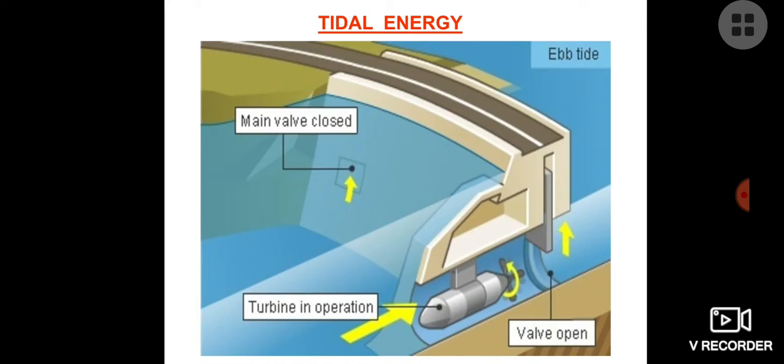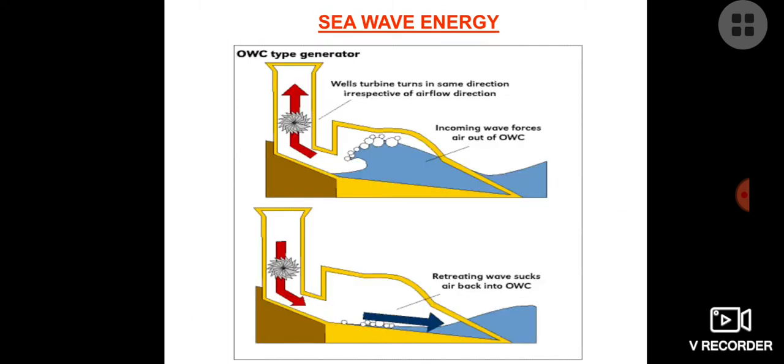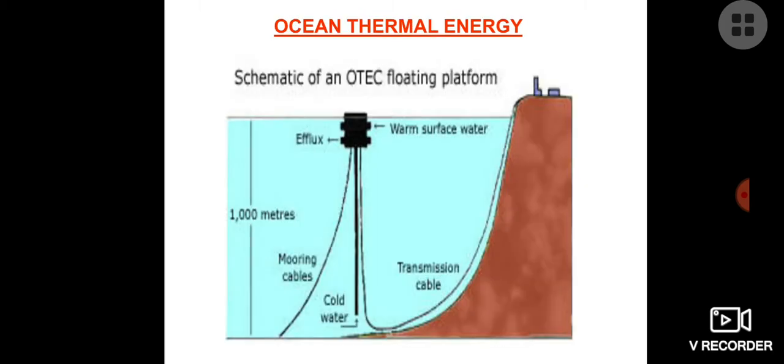So now you can see there is tidal energy. There is the main valve enclosed, turbine in operation, valve open, and this is how the turbine moves when the water is going inside and when the water is coming outside. In both situations this turbine rotates and we get electricity. Now you can see there is one OWC type generator. The water level is going inside, rotating the blades of the turbine, and we get electricity. When it is falling back, it is again producing electricity.